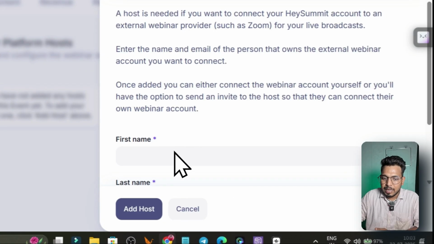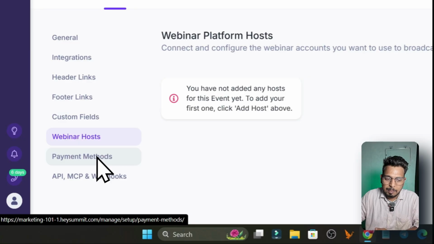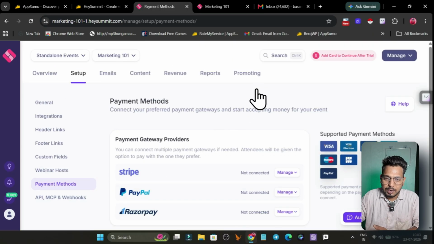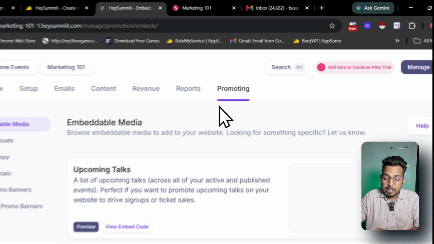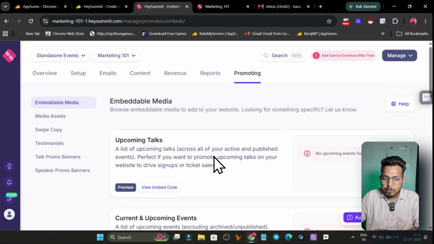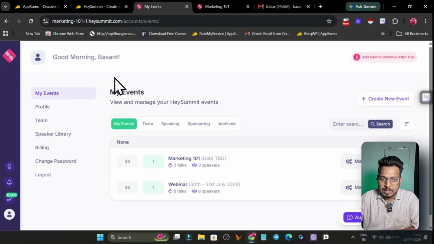Simply give the name and the email address, and it will send out the link to add them. Then these are the payment methods that you can use to accept payments from your attendees, and there are also the API, MCP, and the webhooks that you will find here. Once your event or webinar is live, you can start promoting it from this section. You see, everything you need to configure is here, like the swipe copy, media access, testimonials, everything. So one single platform is offering everything in this tool, that is HeySummit.